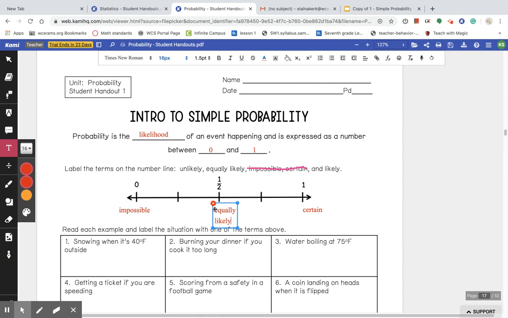So what we're left with is unlikely and likely. Unlikely is going to go in between impossible and equally likely. So it could happen, but it's unlikely to happen. Likely is going to go here, meaning it's most likely to happen, but you can't be 100% positive.